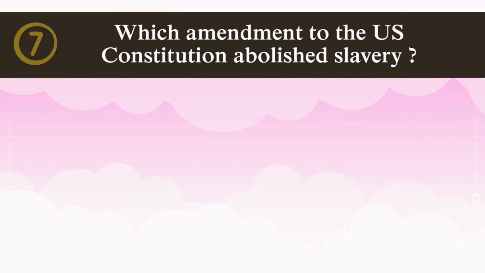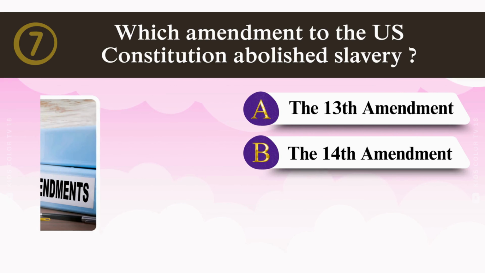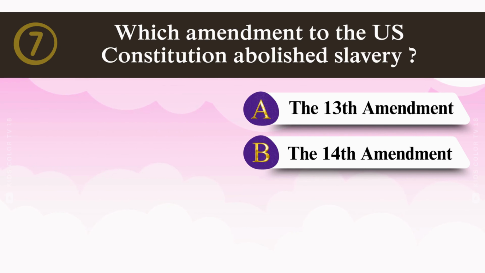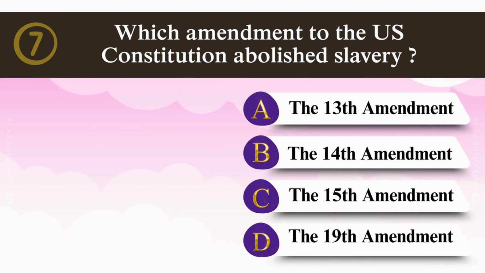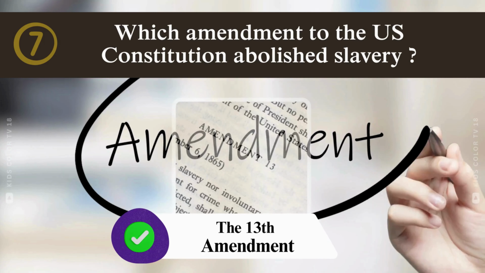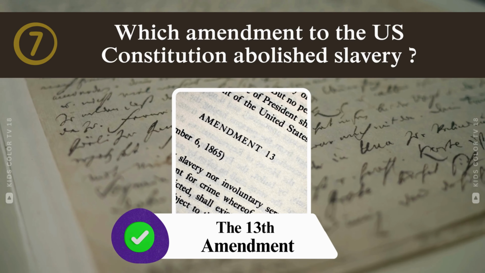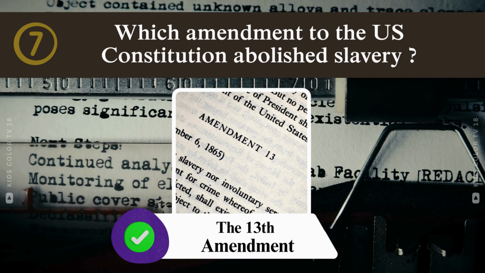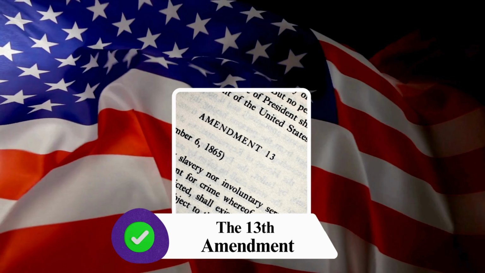Which amendment to the U.S. Constitution abolished slavery? The 13th Amendment? The 14th Amendment? The 15th Amendment? The 19th Amendment? The 13th Amendment to the United States Constitution, ratified in 1865, abolished slavery and involuntary servitude, except as punishment for a crime.